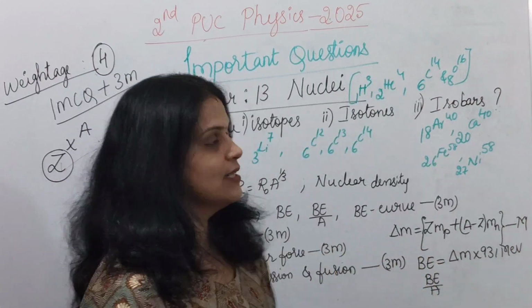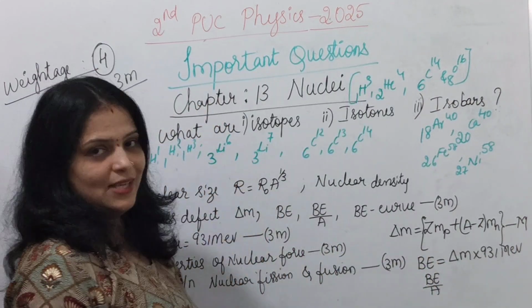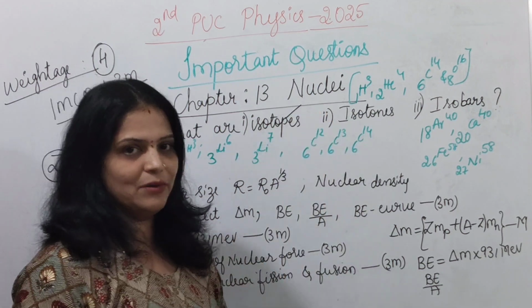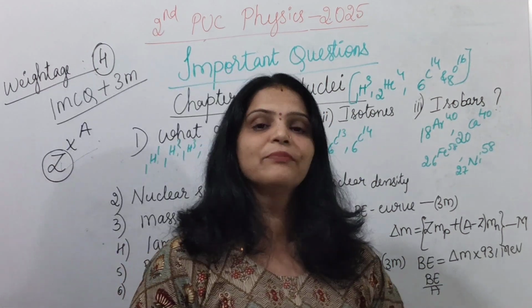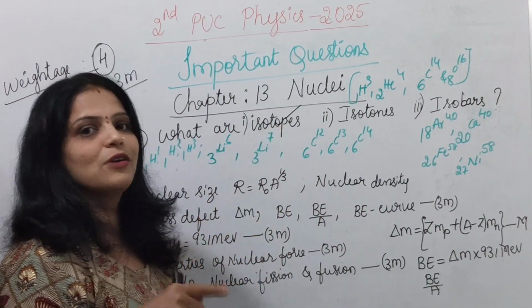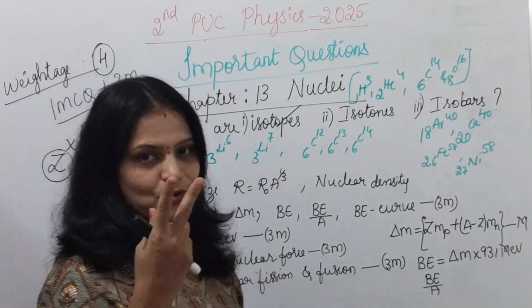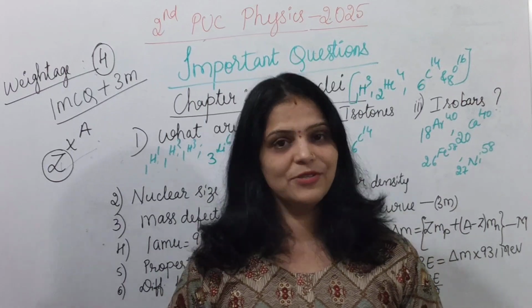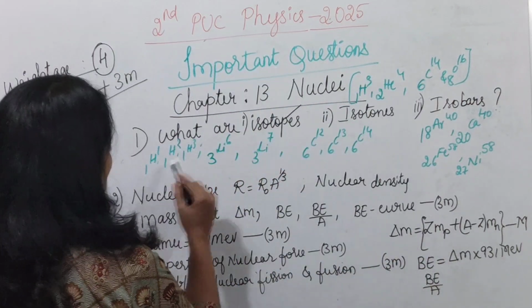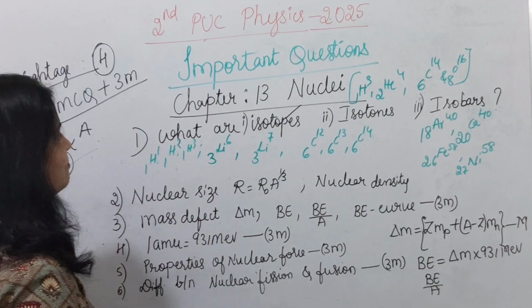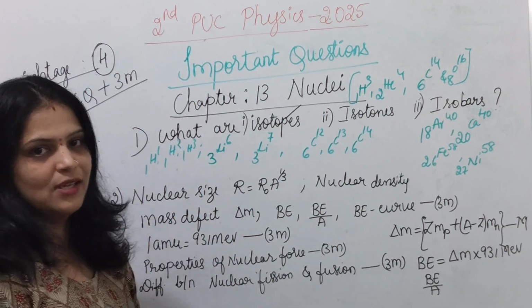And how to remember it easily? See here, iso refers to same, and just remember, P stands for proton. Just for your remembrance, use this trick. P stands for proton, so if protons are equal in two nuclei, then the two nuclei are said to be isotopes. If I take examples like 1H1, 1H2, 1H3, these are hydrogen isotopes, right?